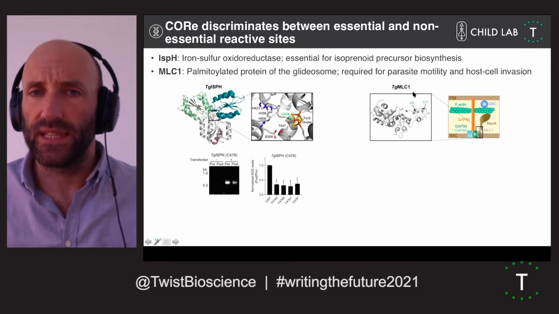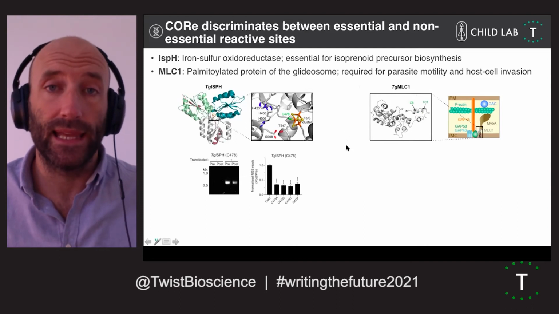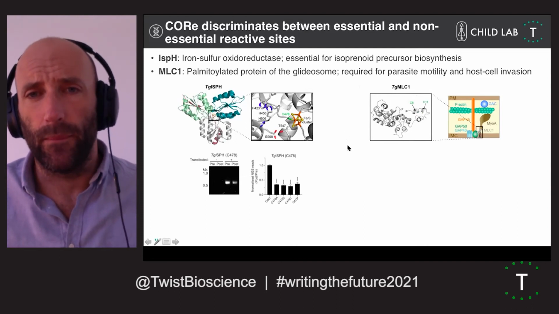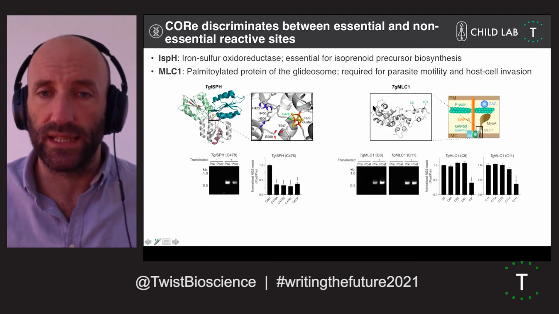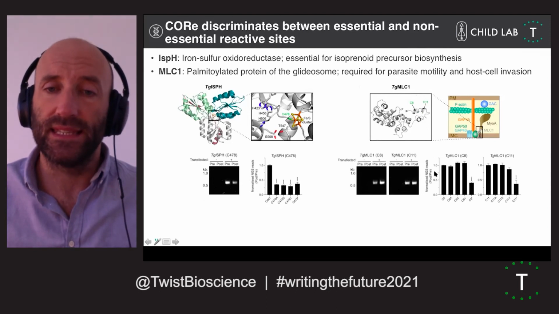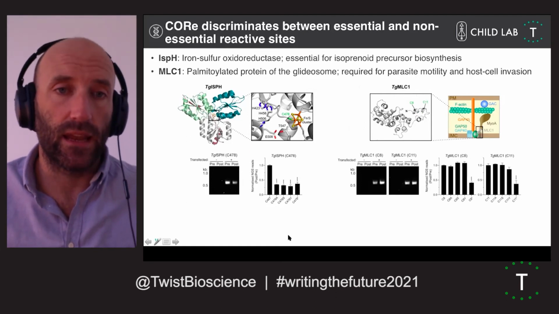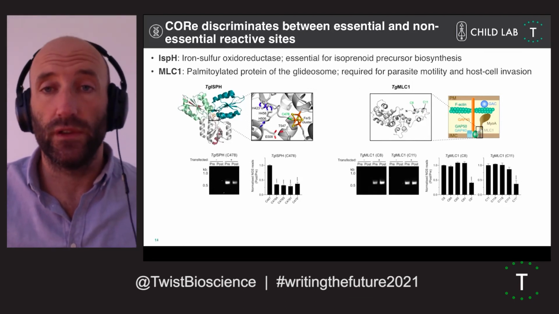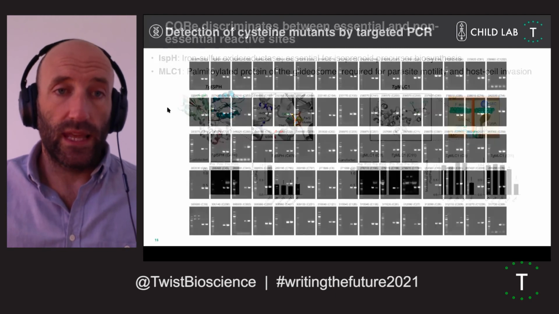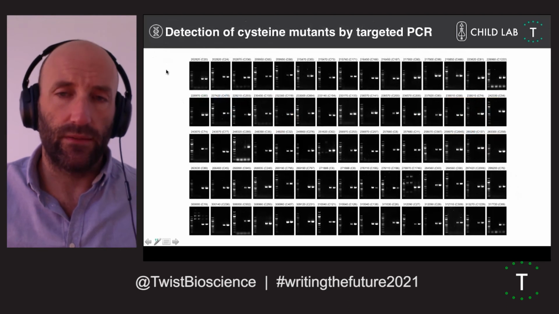For a negative control, we looked at this myosin light chain protein. This protein has two cysteines that are known to be palmitoylated. And actually, these cysteines have recently been shown to not be contributing to protein function, despite the protein itself being essential. And this is indeed what we see fall out from our data set. We can introduce any of our mutations and we don't see any change in terms of parasite fitness. And I think what's really cool is we see this direct correlation of protein sequence to cell fitness. We then did this for all of our sites and managed to achieve 100% coverage for all of our 74 individual sites.